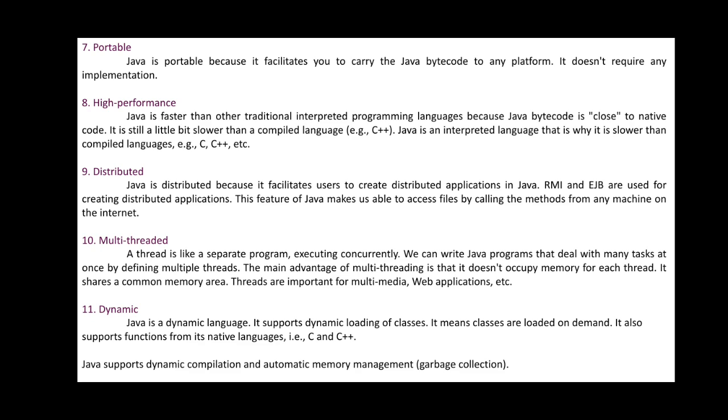For example, if I want to use mathematical functions, I can inherit those from C++. If I want string functions, there are a lot of string functions present in Java, no problem. But also, if you want to access any information from C++, that can also be done. So we call it dynamic. Java supports compilation and automatic memory management, which is called garbage collection.